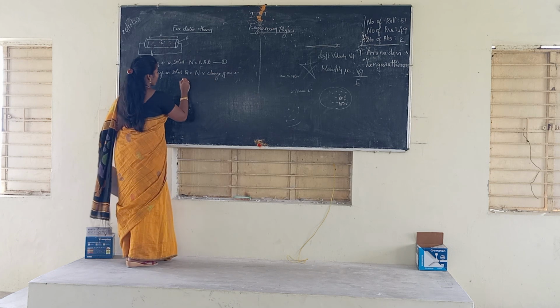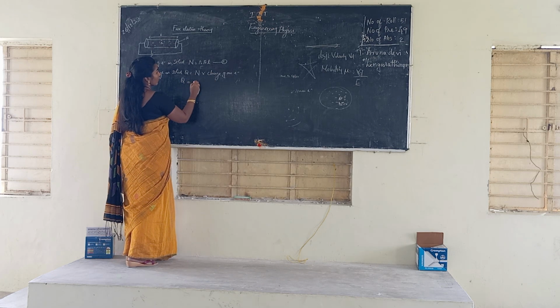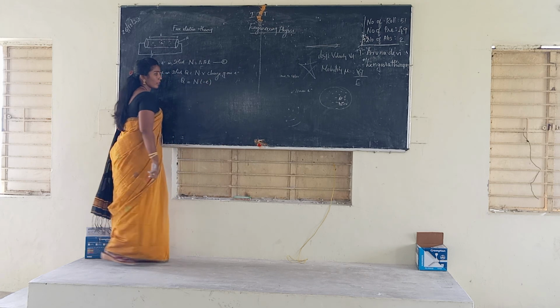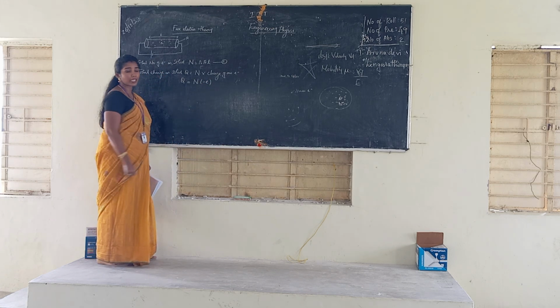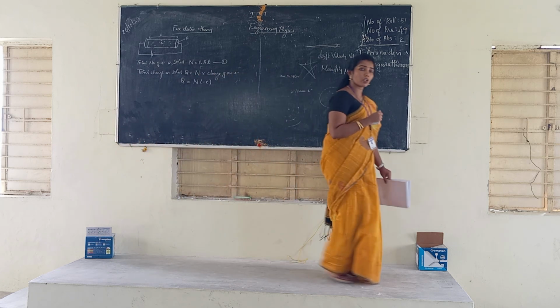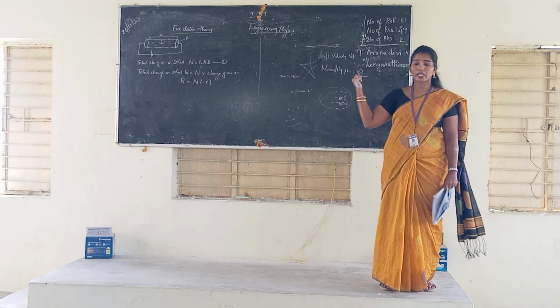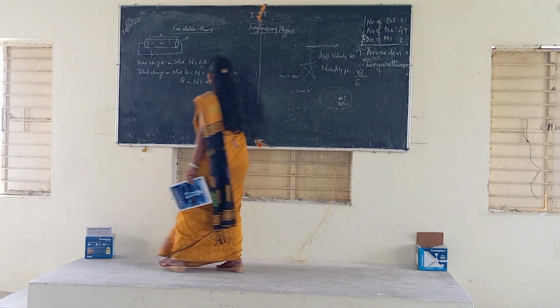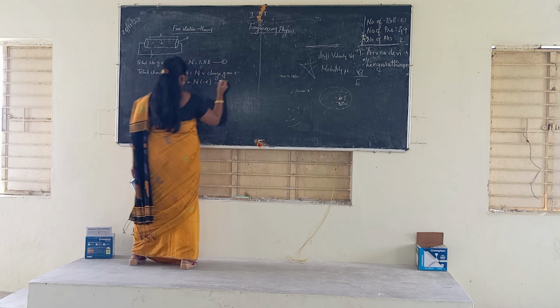So we write Q is equal to N into minus e. The minus sign is there because the electron moves opposite to the field direction, so you have to put the minus sign here. This is equation 2.